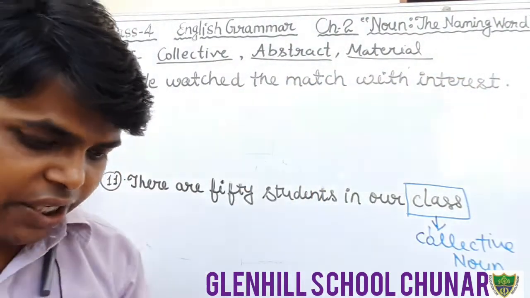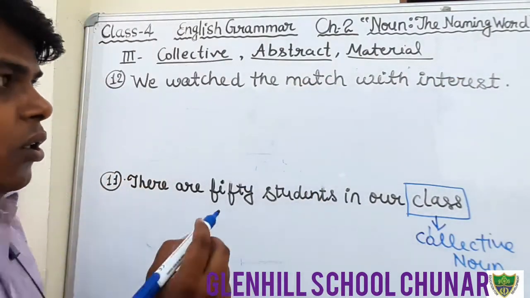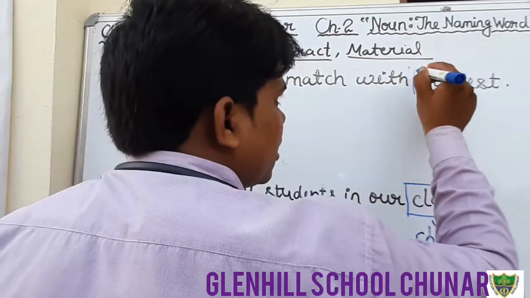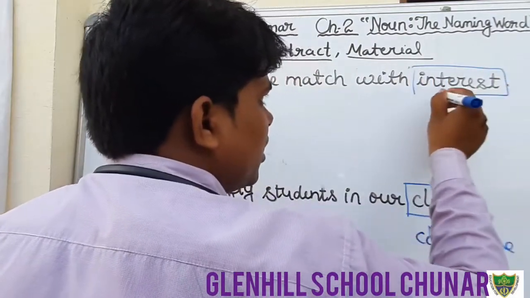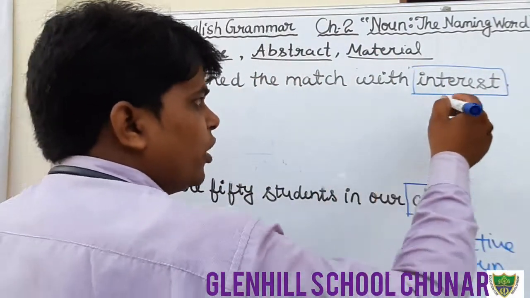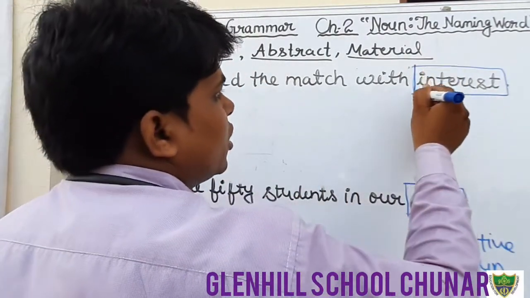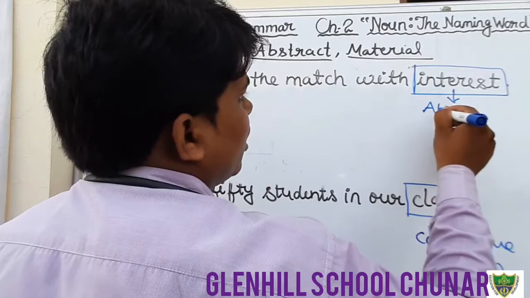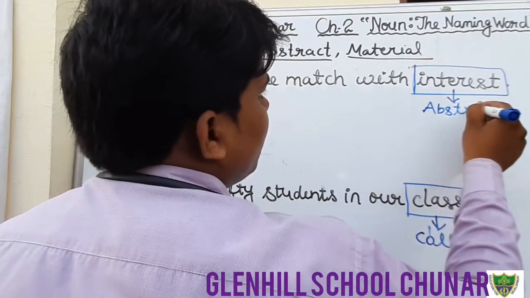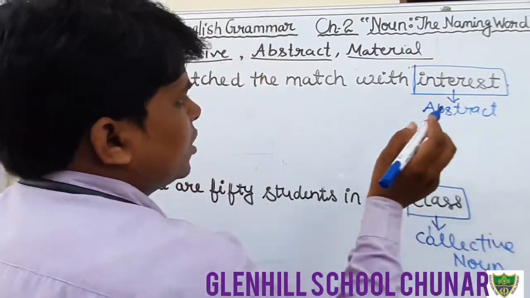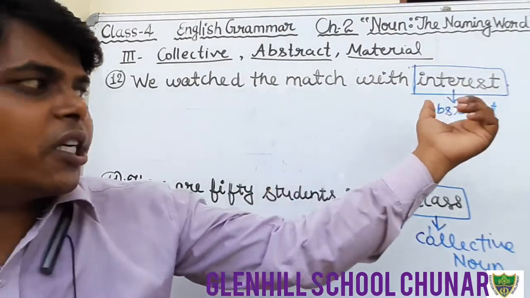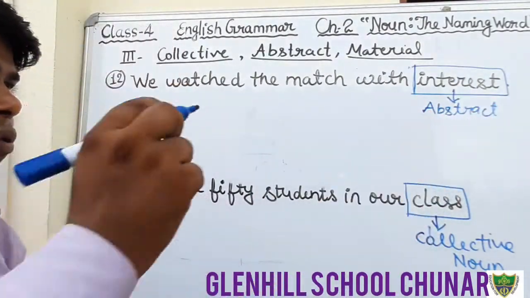Interest is what kind of noun? Can we touch interest? Can we see interest? No, we can only feel. So interest is an abstract noun. In this sentence, the word interest is an abstract noun.